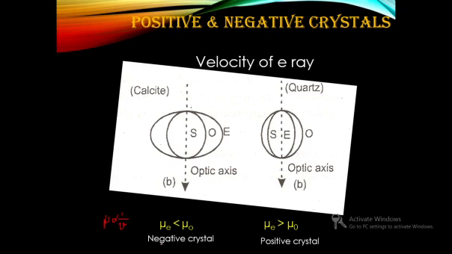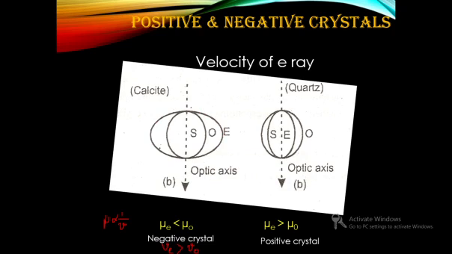So for a negative crystal, if μe is less than μo, then in terms of velocity, the velocity of the extraordinary ray will be greater than the velocity of the ordinary ray, and it is on this basis a wavefront is drawn. The wavefront of the extraordinary ray will be moving faster than the wavefront due to the ordinary ray. So you can draw a wavefront like this.